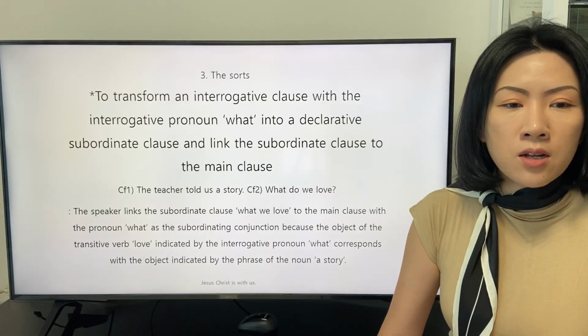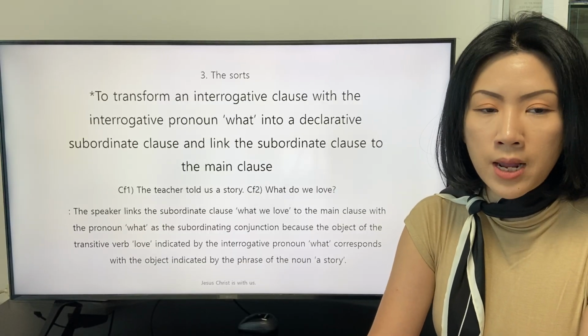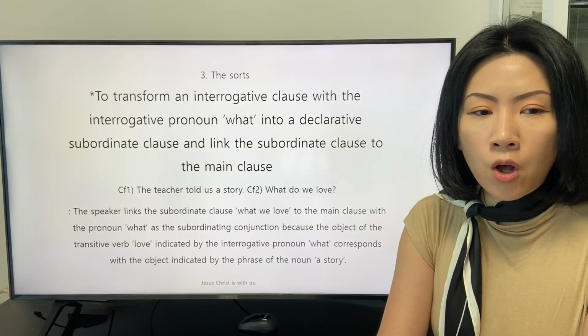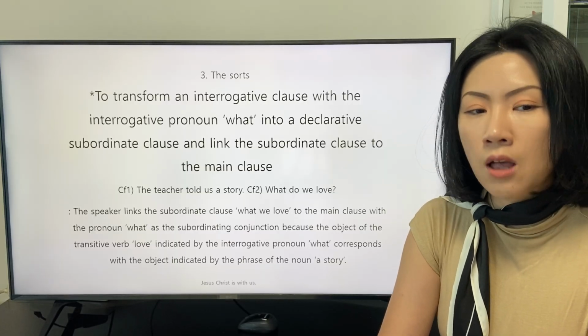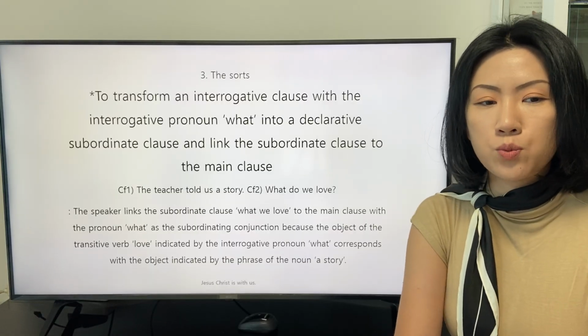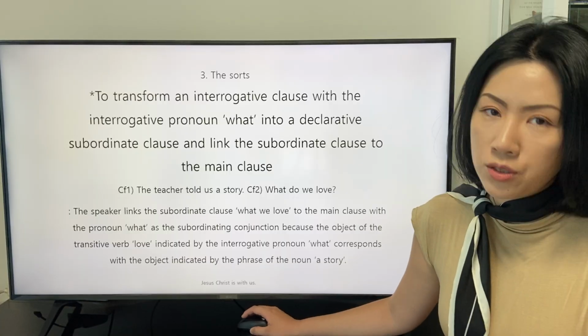The speaker links the subordinate clause what we love to the main clause with the pronoun what as the subordinating conjunction because the object of the transitive verb love indicated by the interrogative pronoun what corresponds with the object indicated by the phrase of the noun of story.